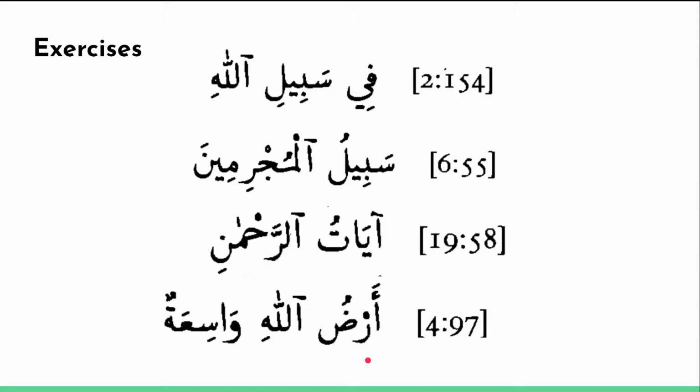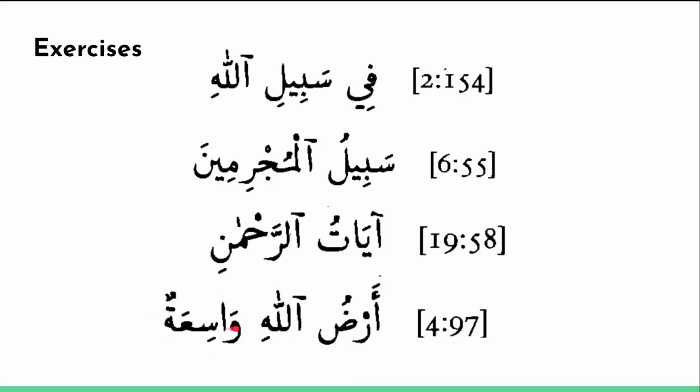The next one is a full sentence. Ardullahi wasi'atun. The earth of God is wide. I'm translating that pretty literally. But I want you to understand a few important things here. First, this is the possessor, and this here is the adjective. Typically the adjective appears right after the noun that it is describing.